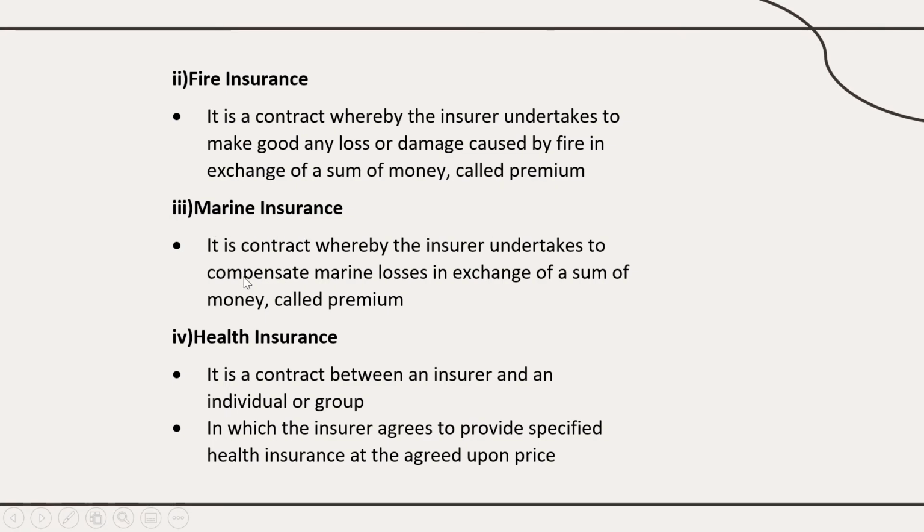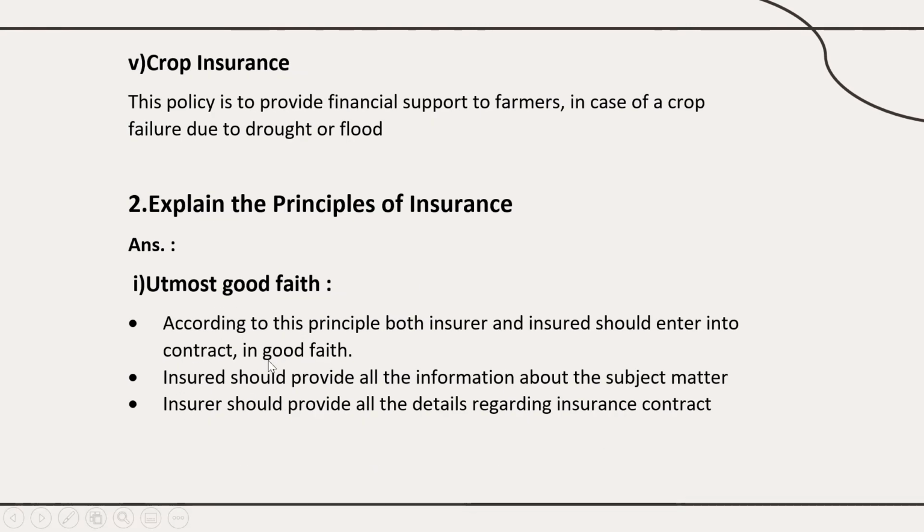And marine insurance, it is a contract where the insurer undertakes to compensate marine losses in exchange of a sum of money called premium. And next is health insurance. You studied it in a very short answer. That same answer you can write here. It's a contract between an insurer and an individual or a group in which the insurer agrees to provide specified health insurance at the agreed upon price. And next is crop insurance. Also you are getting one question, so that same answer you can write. This policy is to provide financial support to farmers in case of a crop failure due to drought or flood.